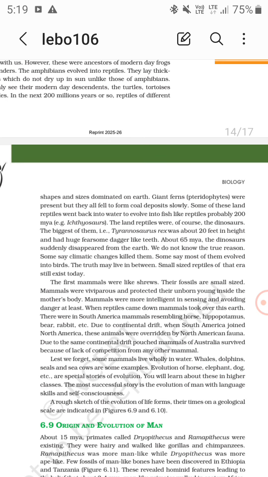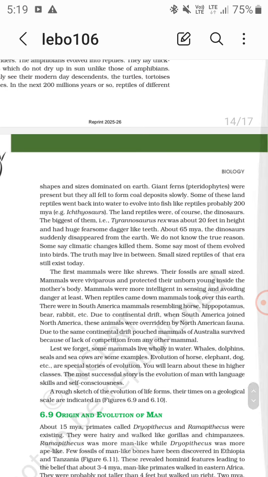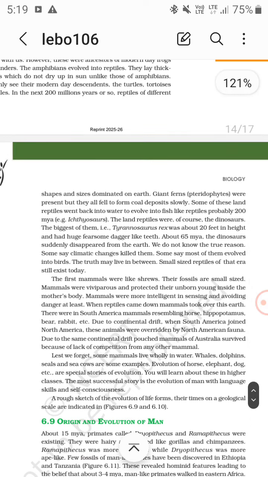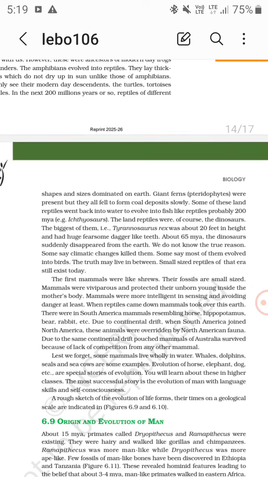Some of these land reptiles went back into water and evolved into fish-like reptiles, probably 200 million years ago, that is, ichthyosaurs. The land reptiles were of course the dinosaurs.